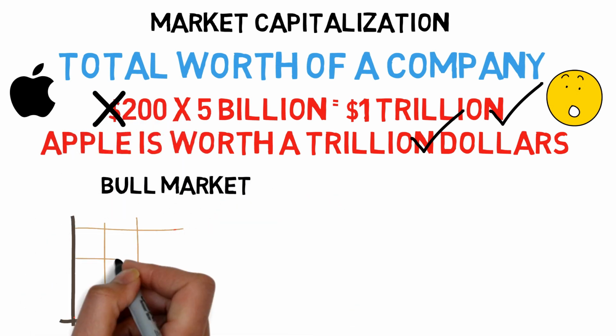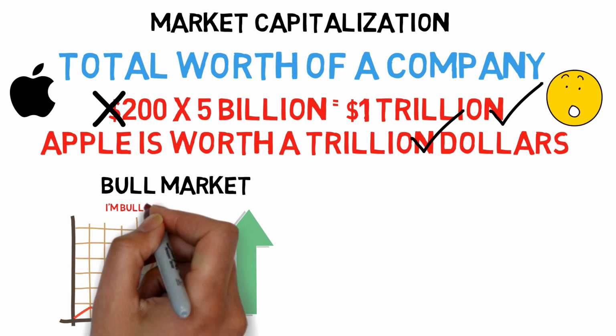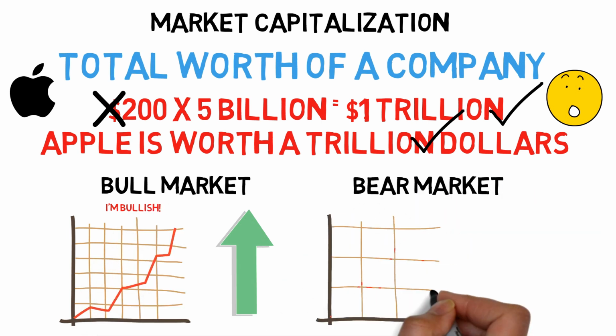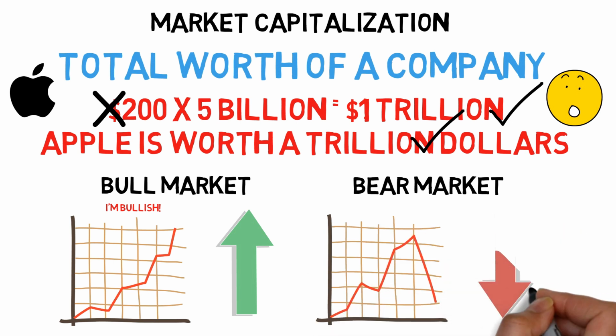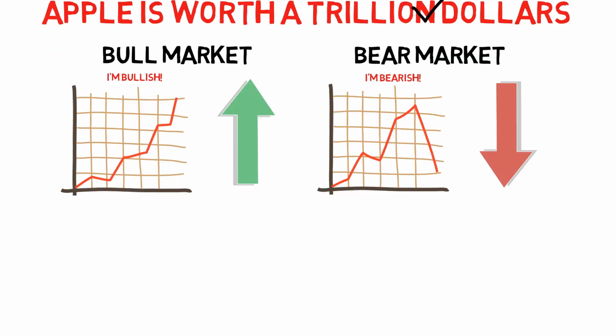Bull markets. A period of time where the stock market is mostly going upwards. Think of how a bull attacks by bringing their horns up. You could also say bullish if you think a stock will go up. Bear markets. A period of time where the stock market is mostly going downwards. Think of how a bear attacks by going downwards on someone. You can also say you're bearish if you think a stock will go down.